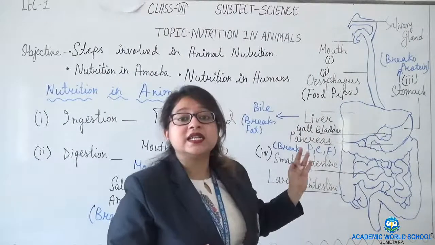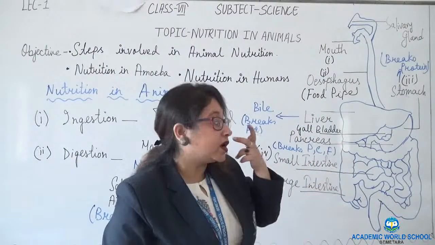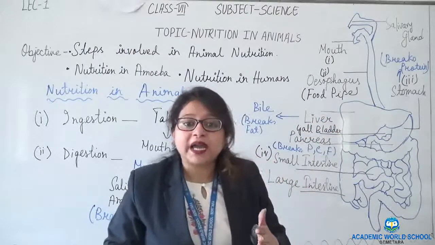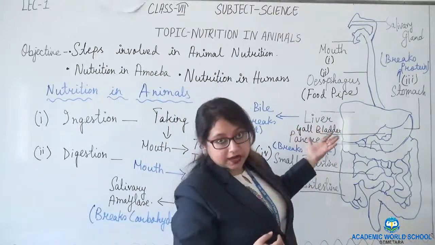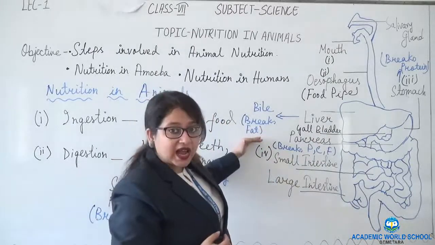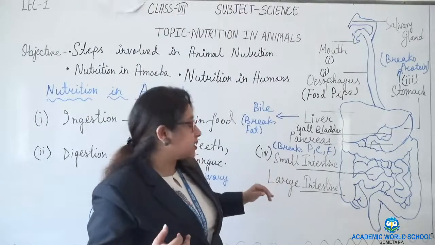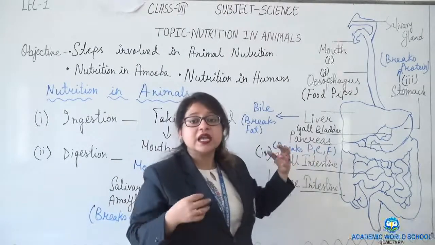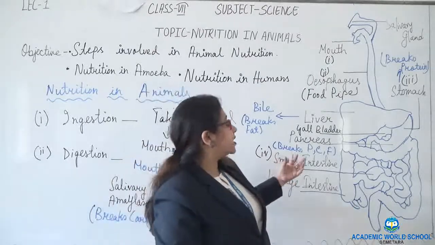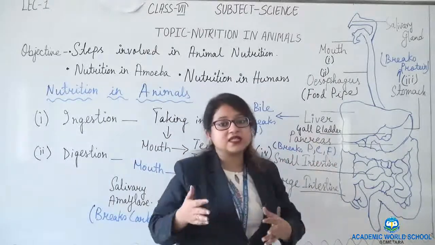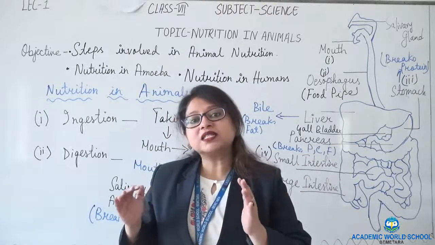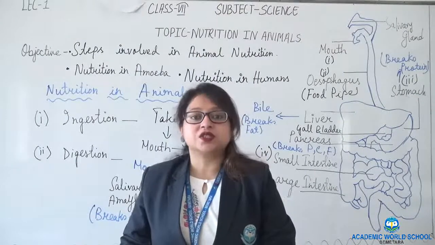If you are asked to name the largest gland of our body, you have to name the liver. The liver secretes bile which is stored in the gallbladder. What is the function of bile? Bile breaks the fat into smaller pieces. Next comes the pancreas. It secretes pancreatic juice, and it breaks protein, carbohydrate and fats into smaller pieces. With this, the food is completely digested.